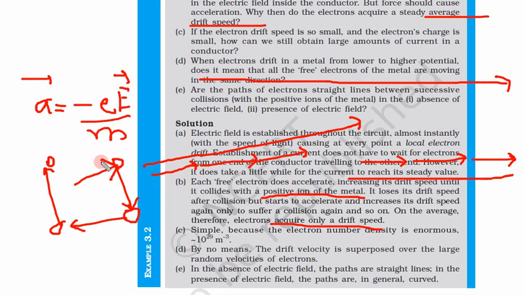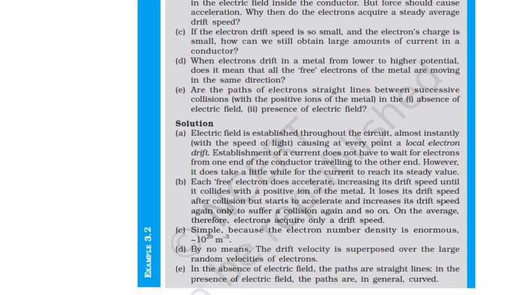Every time it accelerates, but it has to stop because of a collision. Again, it has to start and stop due to the collision. That's why it will not keep on accelerating. There is an average drift velocity, which is almost constant.